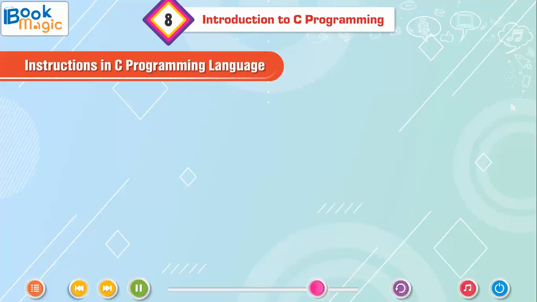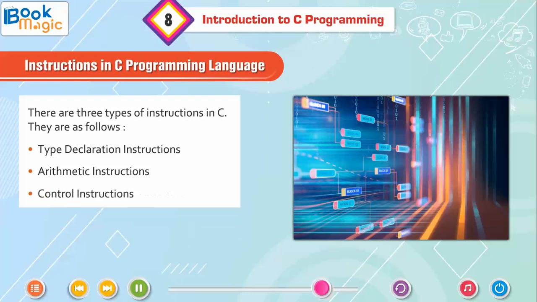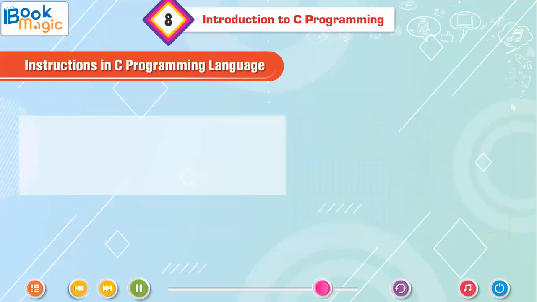Instructions in C programming language. There are 3 types of instructions in C. They are as follows: type declaration instructions, arithmetic instructions, control instructions.